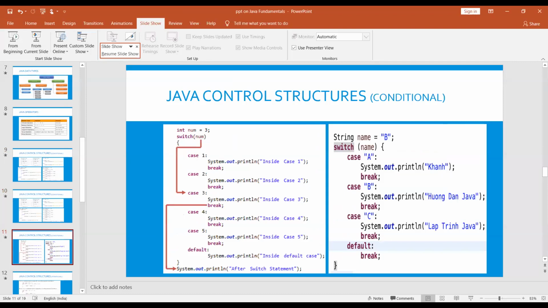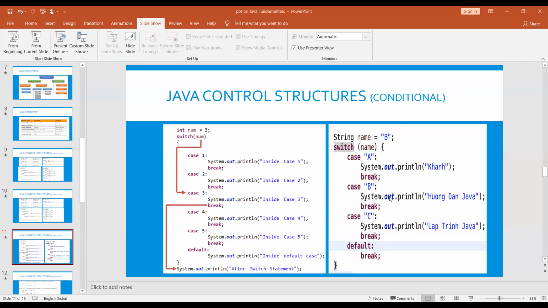This is the next, the switch statement. Here we need to write a condition, switch and case number. See which case matches.